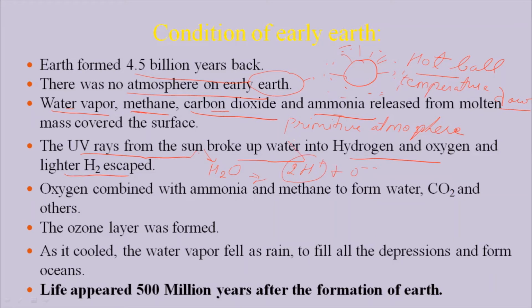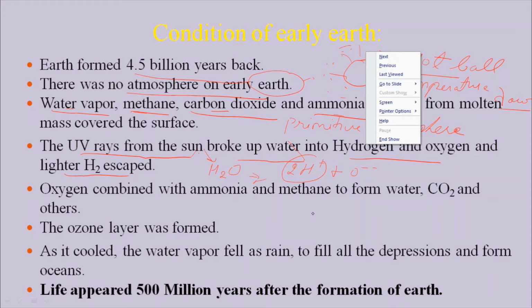As we know, hydrogen and helium are two different elements. Hydrogen is lighter while helium is heavier. The lighter one escaped from our atmosphere and reached the top level, while oxygen, being heavier, remained there. So after the formation of the primitive atmosphere, the water molecules were broken down by UV light, and this gave rise to oxygen molecules around the Earth.